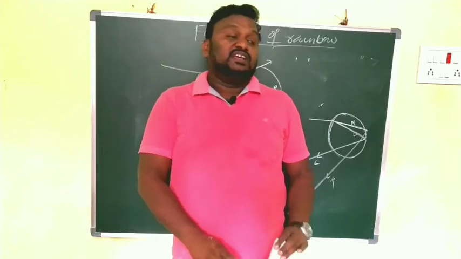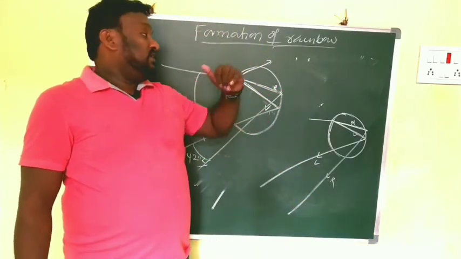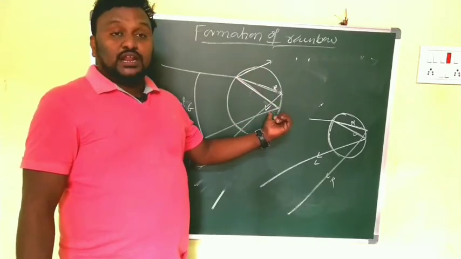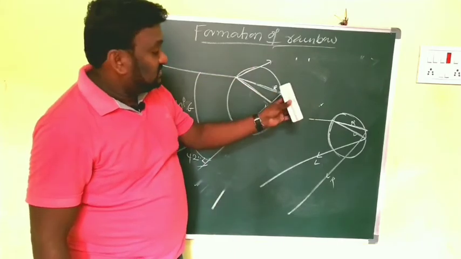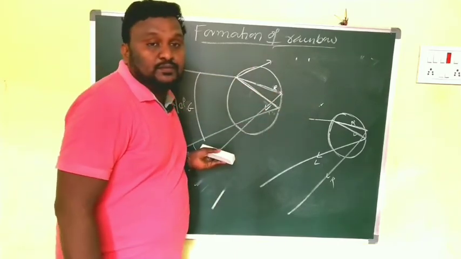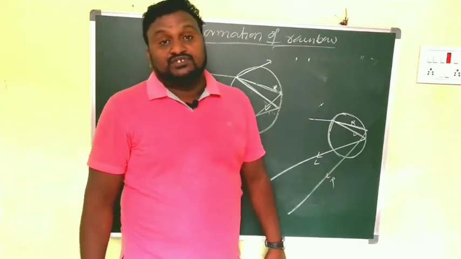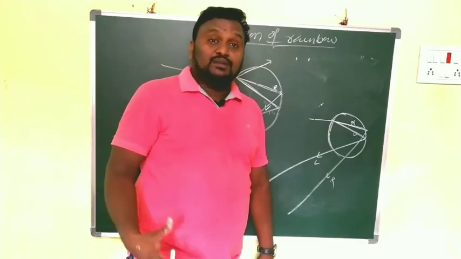So in this way the light rays undergo first refraction and dispersion, and then total internal reflection. They want to go outside this side, but they come back, and after that they are refracted again. So this is the reason for the formation of a rainbow.